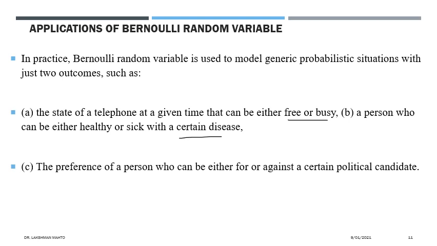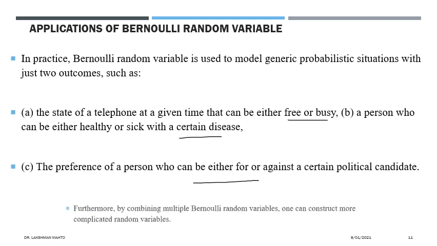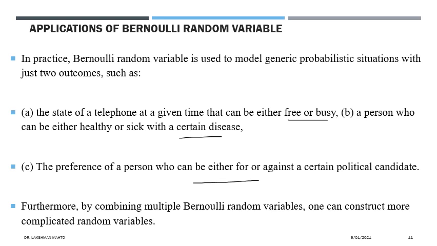Further, the preference of a person who can be either for a political candidate or against that candidate. Only two situations: any person will either support the existing government or support the opposition. That preference problem we can model with a Bernoulli variable. Furthermore, by combining multiple Bernoulli random variables, we can construct more complicated kinds of discrete random variables. So one of